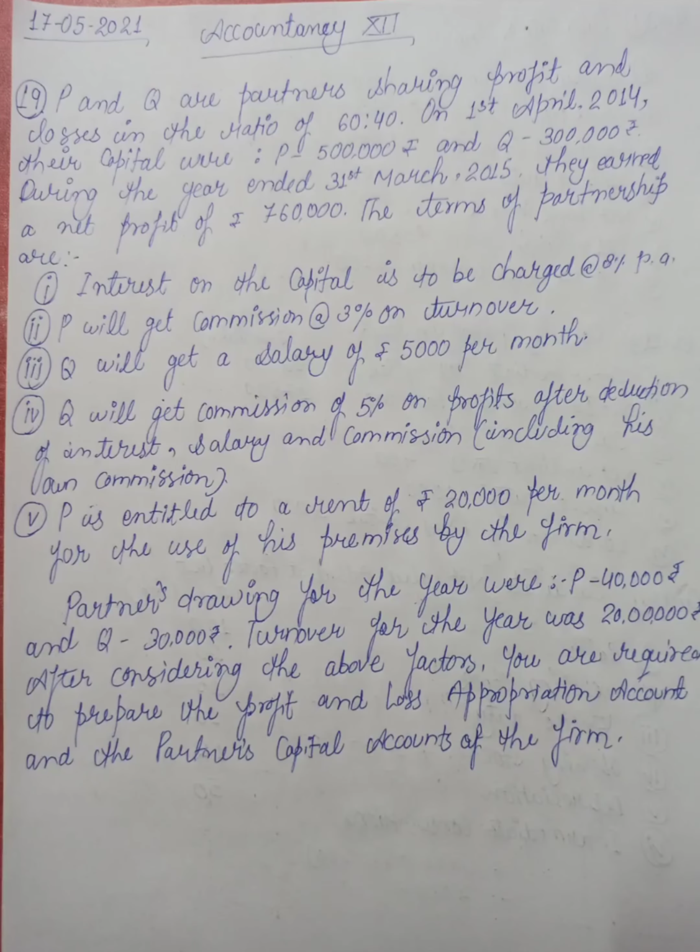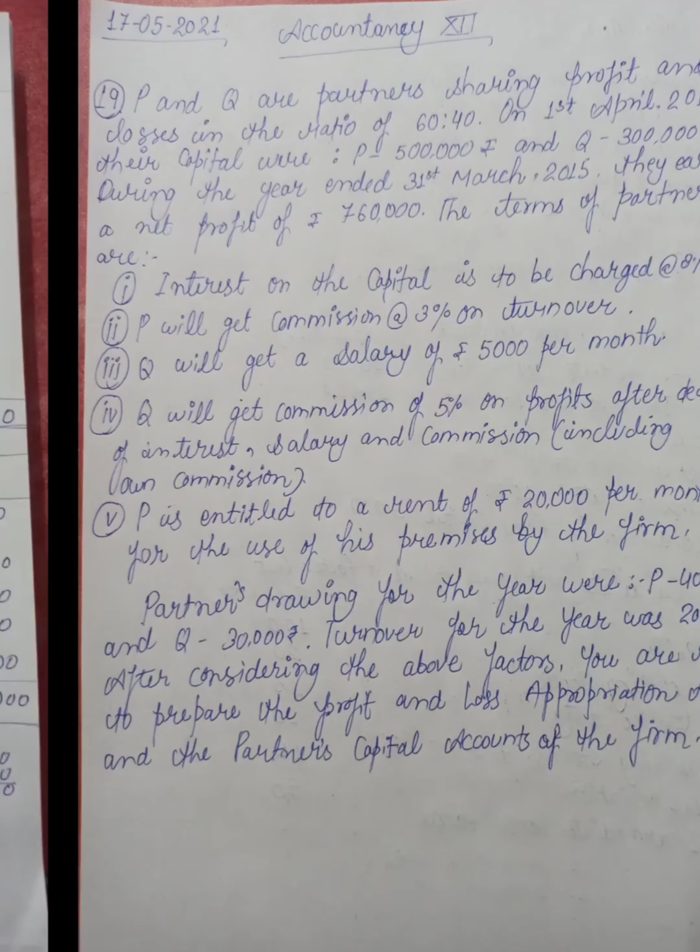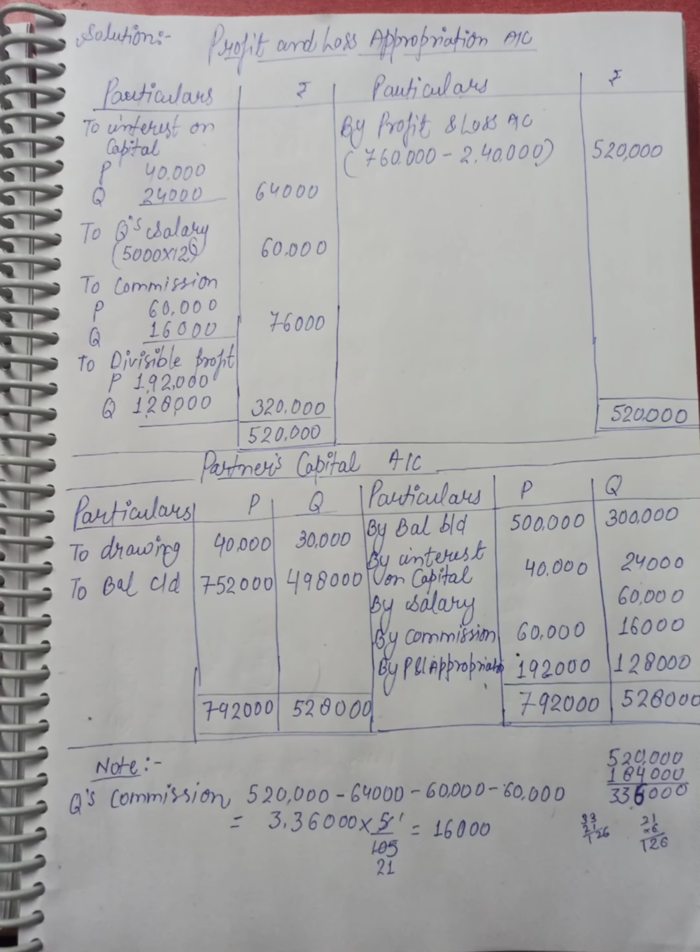In the question, Q will get a salary of 5,000 per month. So you have to convert the monthly salary into annual salary. 5,000 multiplied by 12 is 60,000. Then write Q's salary 60,000 on the debit side. And commission.